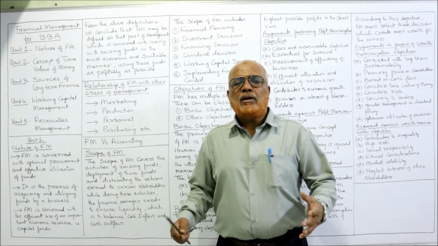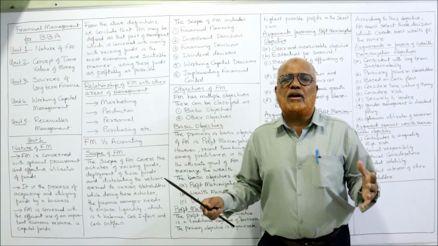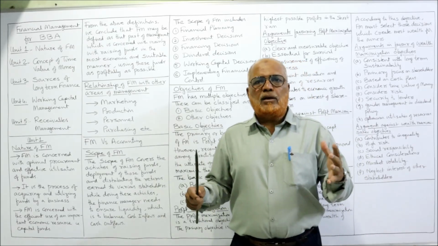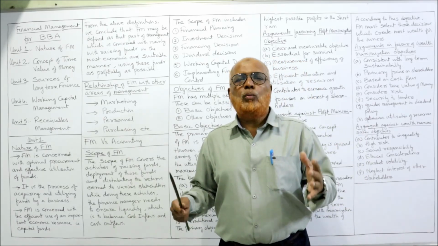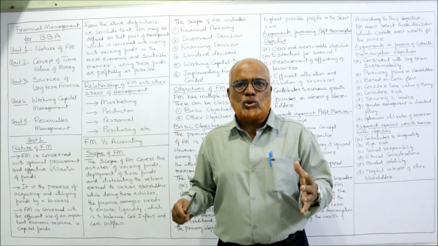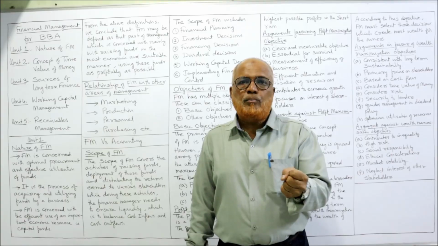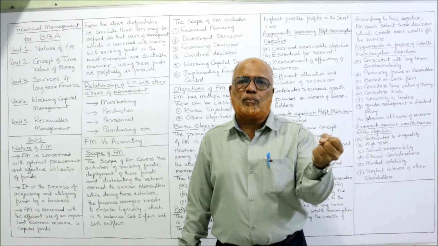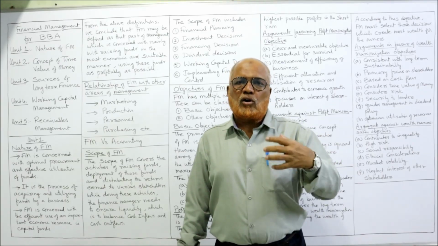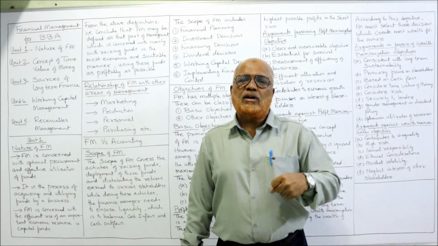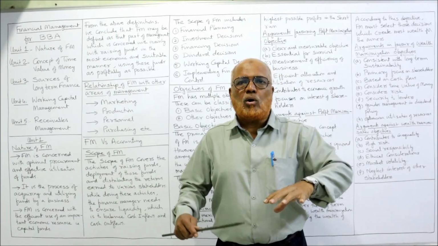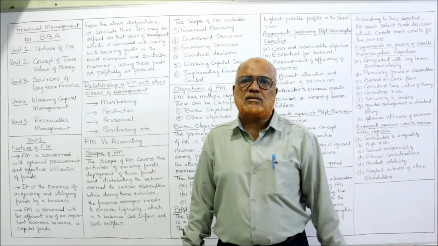Remember, there are different resources for running a business. Like we need building, we need material, we need machinery, we need human resource, we need finance. But finance is very important because without finance we cannot procure the material, we cannot hire the employees, we cannot purchase the machinery. So all these things require finance.